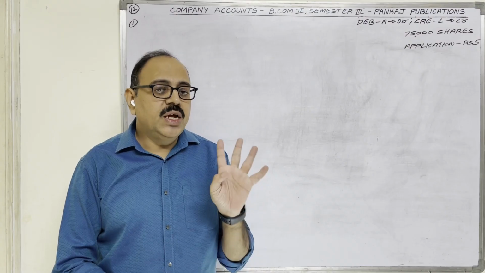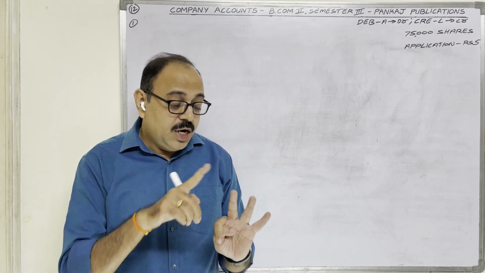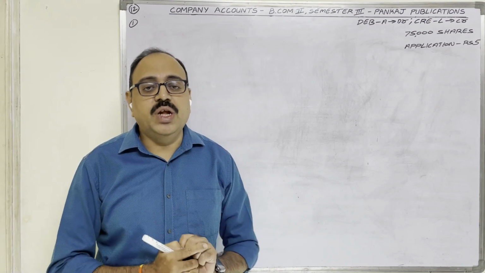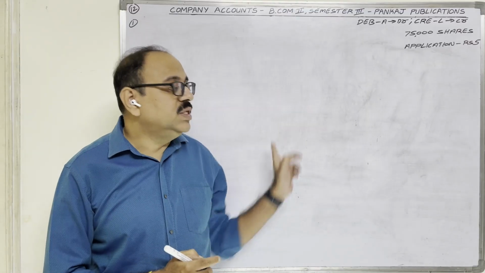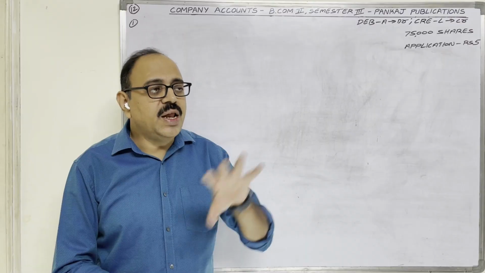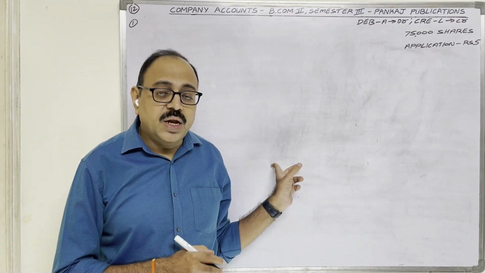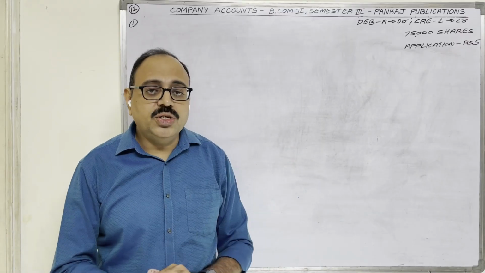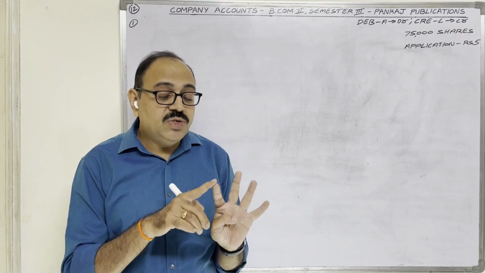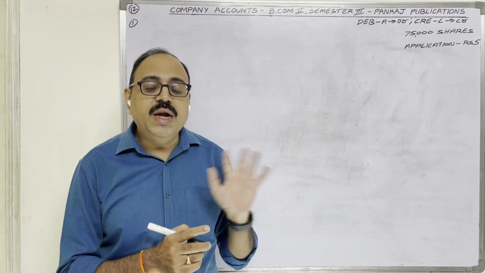See, application money received entry, allotment money received entry, debenture money received entry, first call, final call amounts received entries. We need not write in journal because already we have prepared cash book. These transactions directly we have posted in cash book. Remaining entries we have to write here. Related to application, there are two entries now. First one, money received entry. Second one, transferring the application money to share capital. That second entry we will write in journal now.